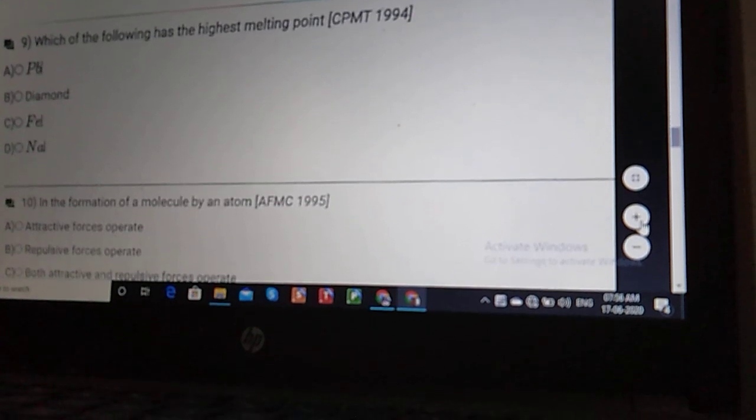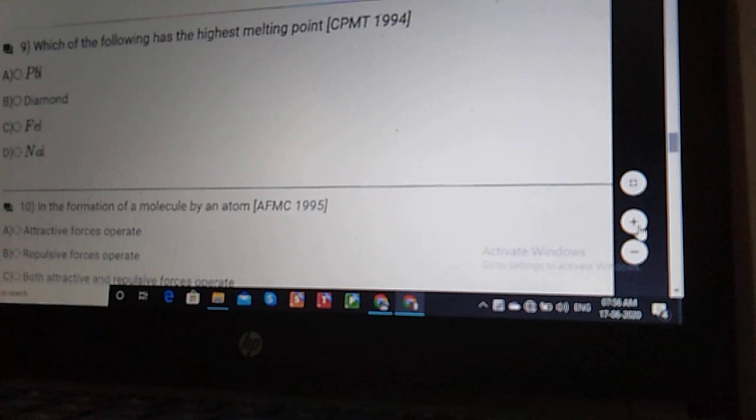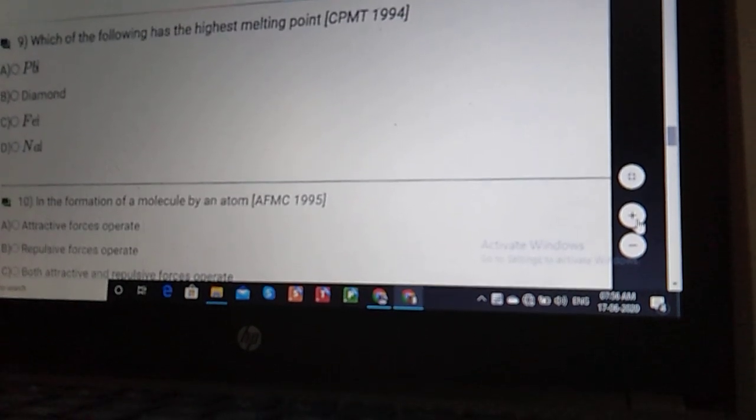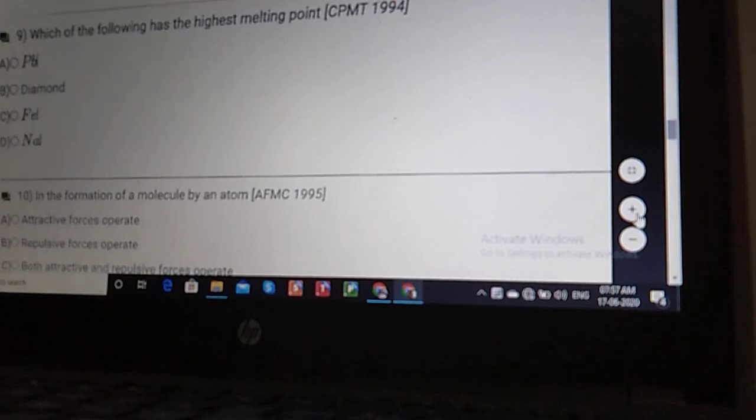So there are the 4 options they have given, student, and they are asking which of the following has the highest melting point? First option lead, second option diamond, third option Fe, and fourth option Na. So student, let us come to the board and try to understand this concept.